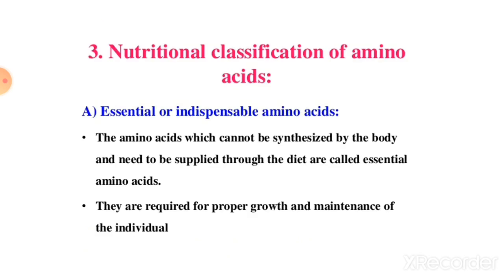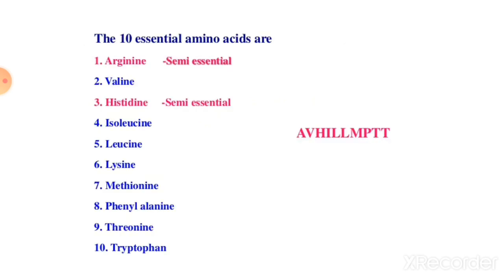Then classification of amino acid on the basis of essentiality. First are the essential or indispensable amino acids. The amino acids which cannot be synthesized by the body and need to be supplied through the diet are called essential amino acids. Means the amino acids which are not synthesized by our body but which are essential to our body are known as essential amino acids. They are required for proper growth and maintenance of the individual.